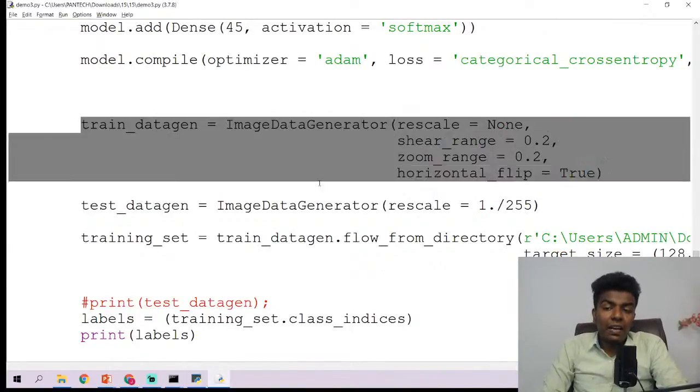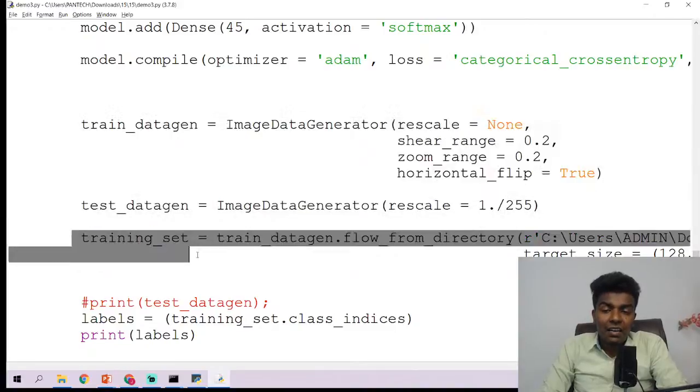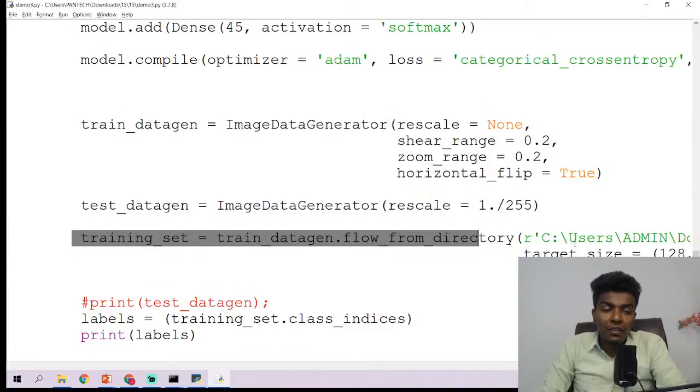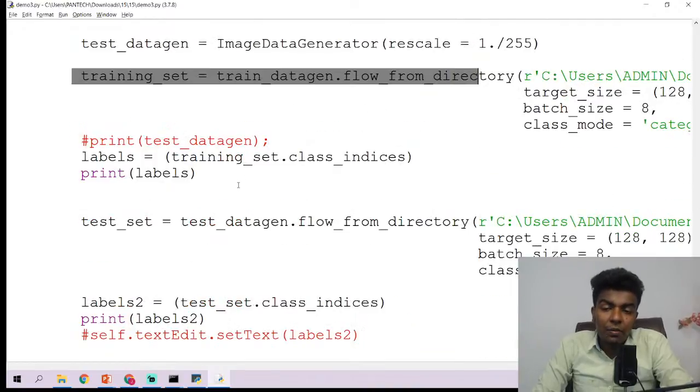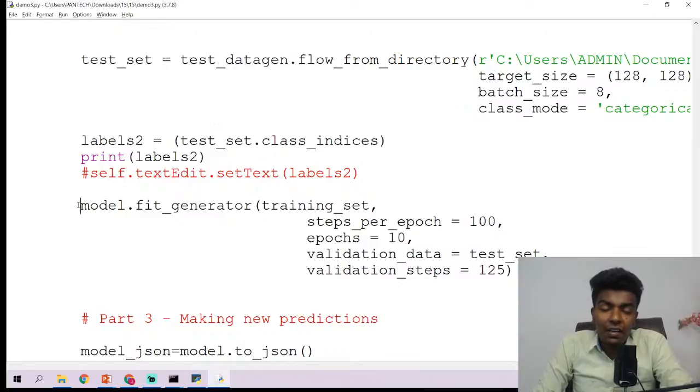And now train data gen, test data gen, and training set. We are going to do some augmentation, the target size, batch size, and those things, which have been done here. So before that, the preprocessing has been done for the test data set and train data generation, and once that is done, we start the training. Model.fit_generator of training set, which is the training set we are going to use, with steps per epoch, epochs, validation data, and validation steps.